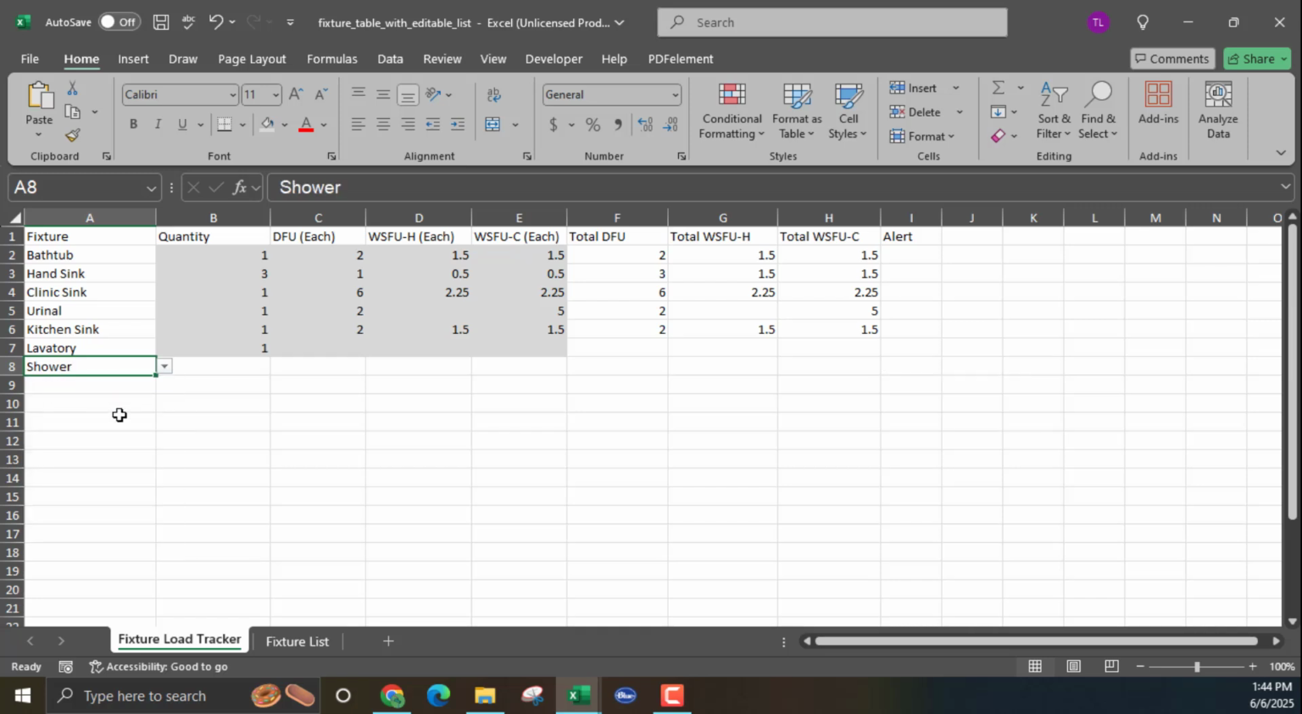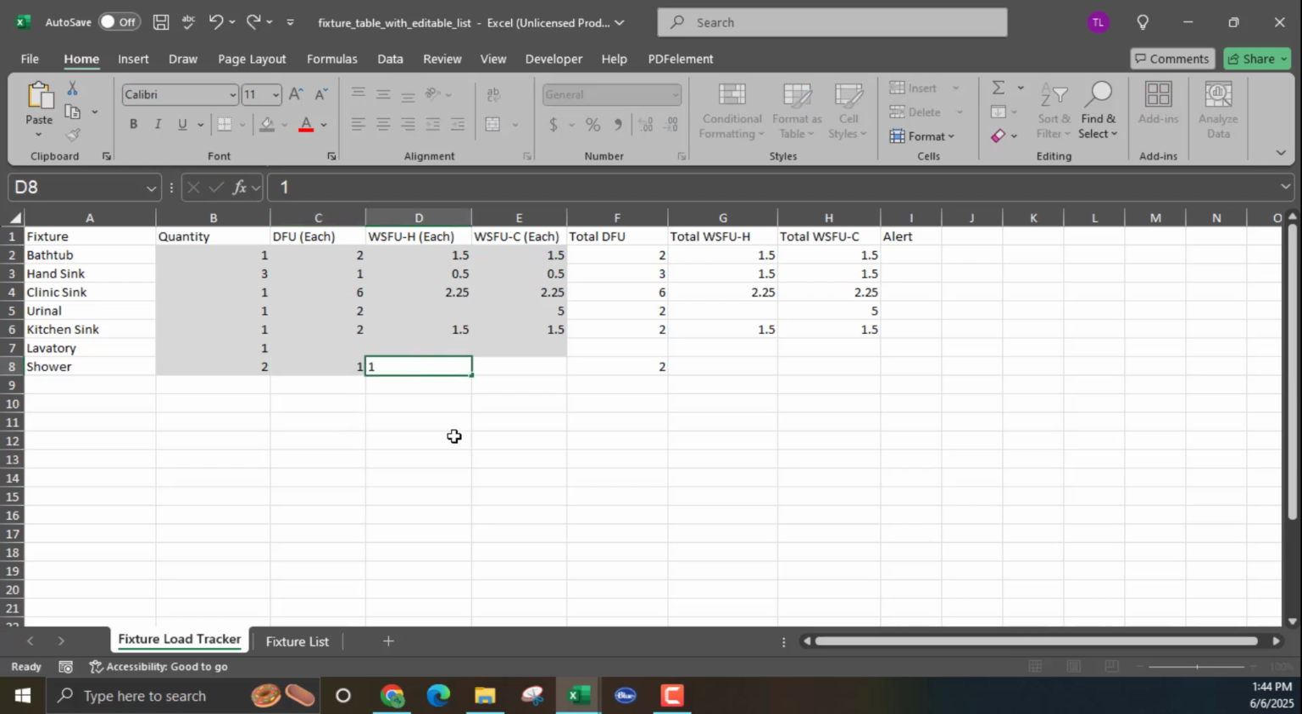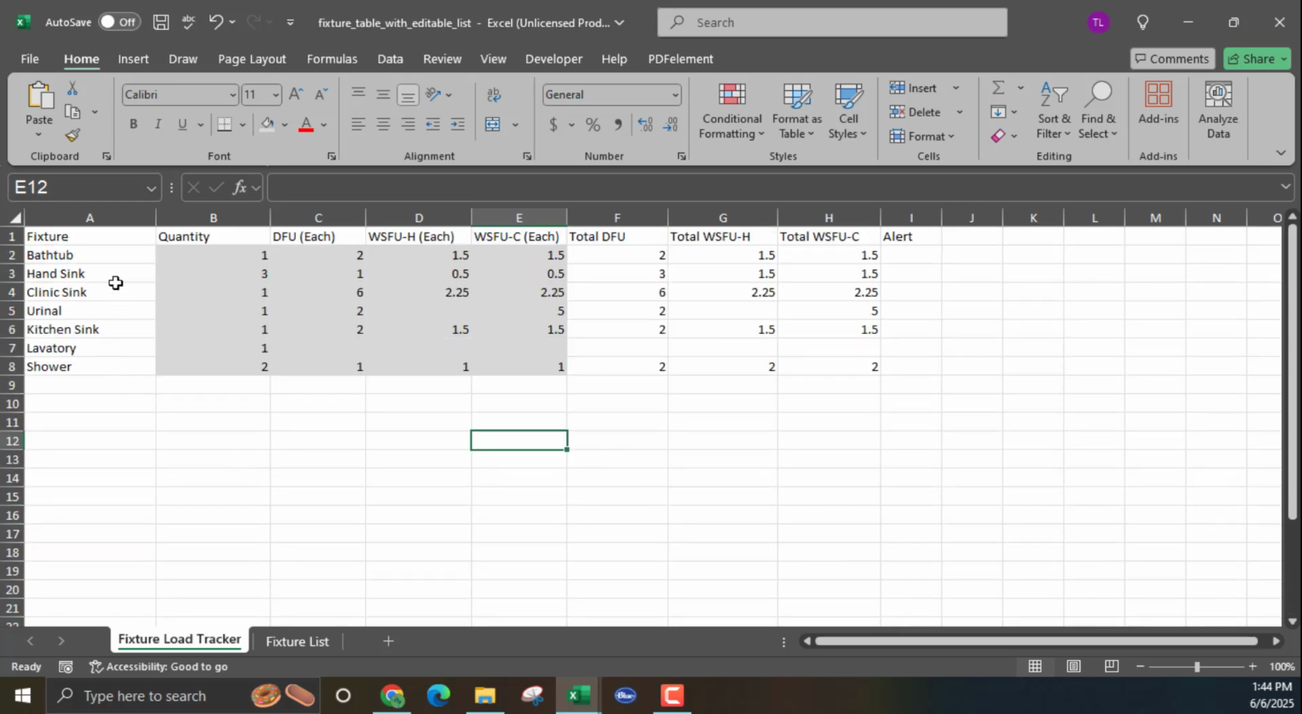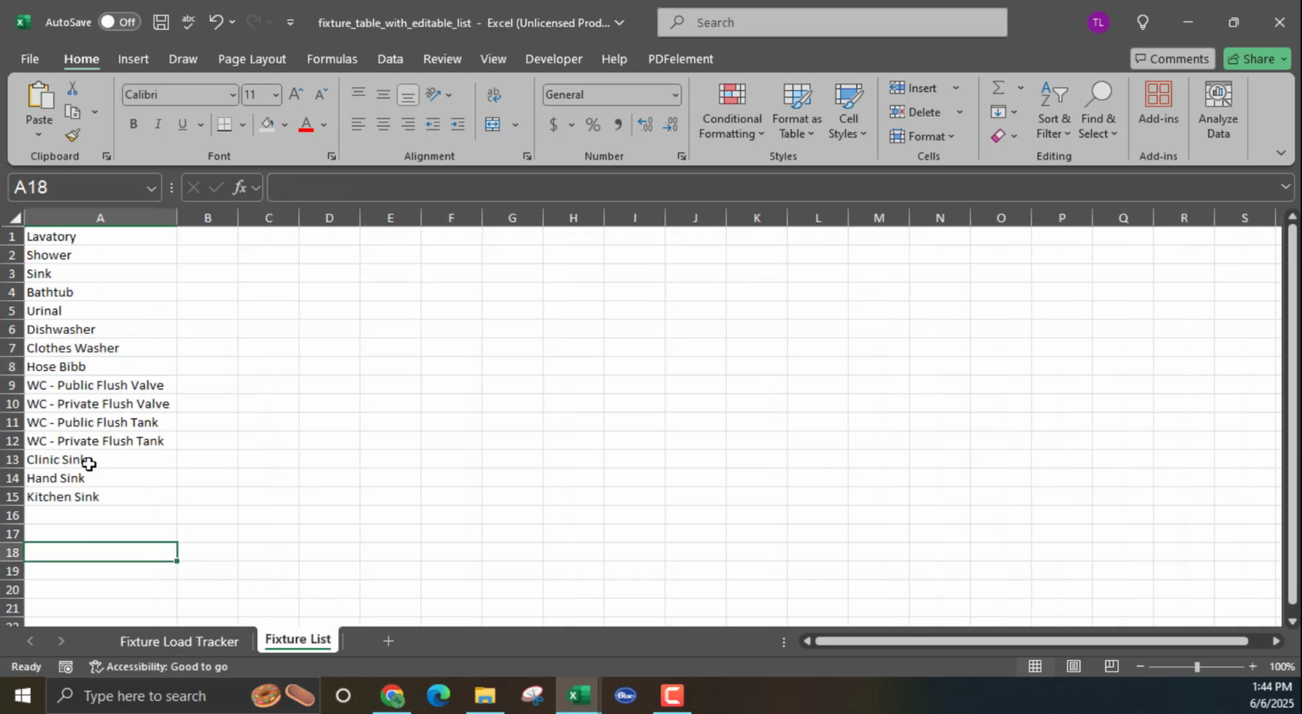Let's see. Okay, so shower isn't being used, and then I can go in and populate. There's 2 of them. There's 1 drainage fixture unit each, hot is 1, cold is 1. Total fixture units, and down here it's going to give me a total. Now if I want to add, which is what I was asking for in a couple of prompts there, it's over here. There's a list that I can add.